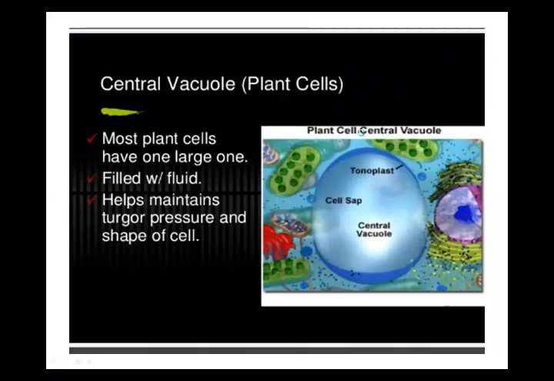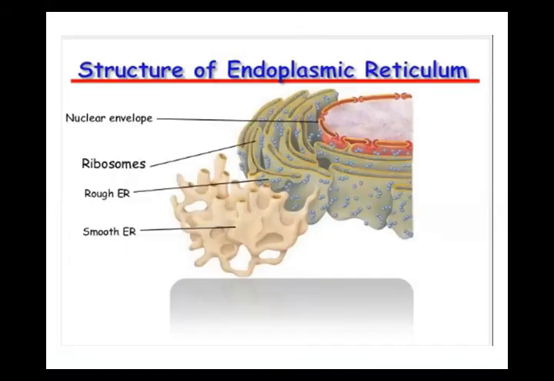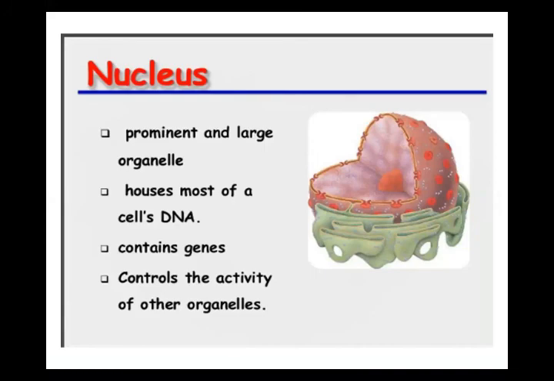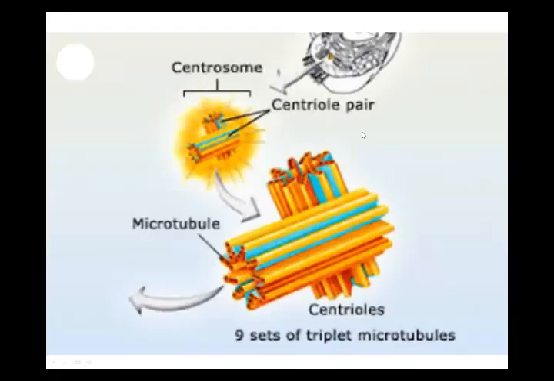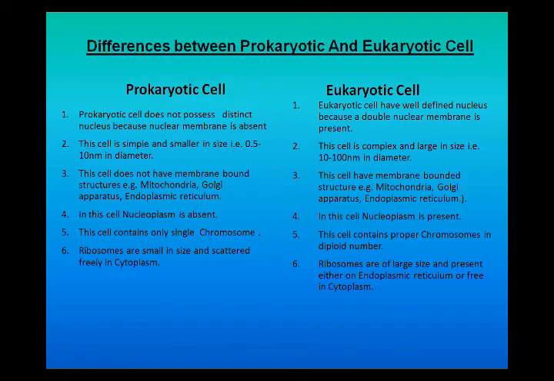Now, see this diagram, this is a eukaryotic cell. The cell contains the nucleus, complete nuclear membrane, and each and everything. Eukaryotic cell has a well-defined nucleus. The size of the prokaryotic cell is very small, 0.5 to 10 nanometer, but the eukaryotic size is 10 to 100 nanometer in diameter.